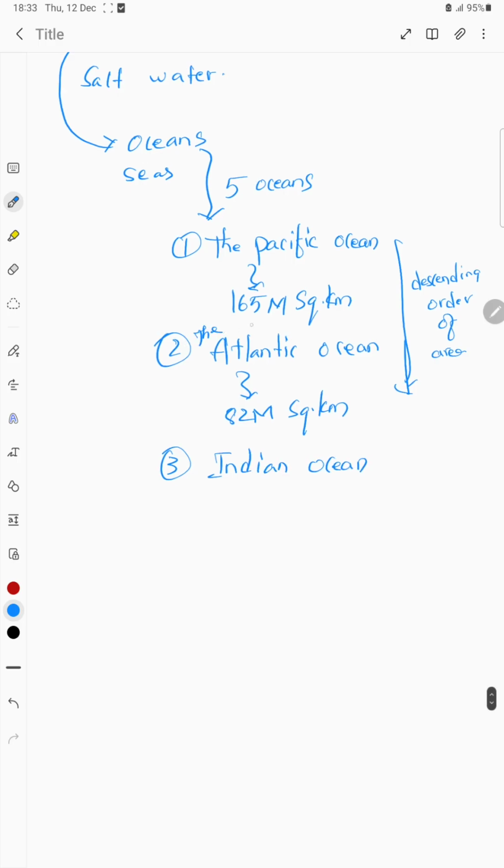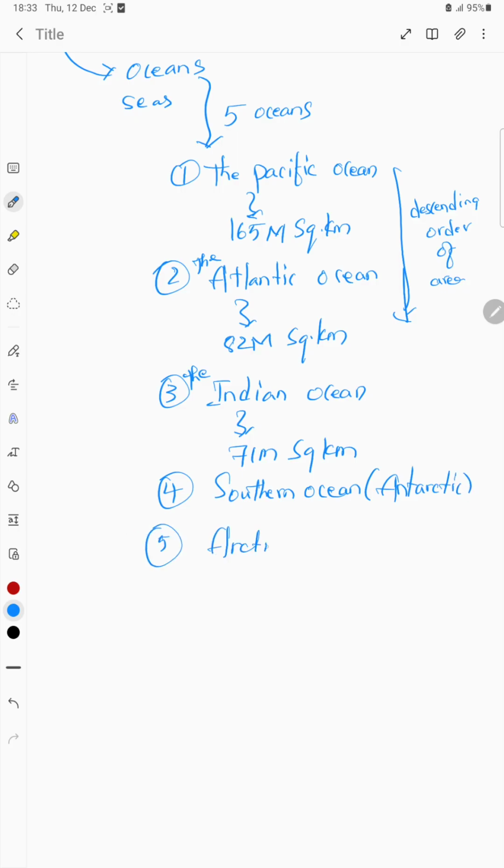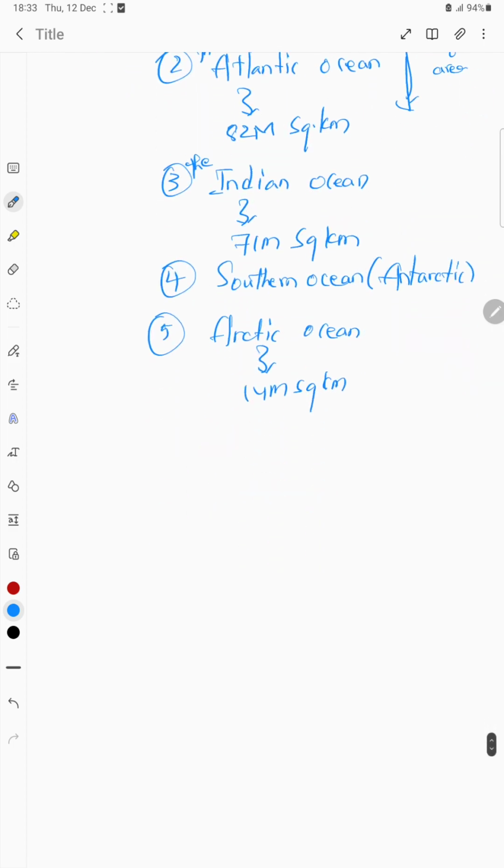Before all of the oceans, we have to write the, because of the superlative, they are the oceans, right? So 71 million square kilometers. Fourth one is Southern Ocean, which is also called Antarctic Ocean. Fifth one is Arctic Ocean, which is 14 million square kilometers. So these are the different oceans that are present on the Earth's surface.